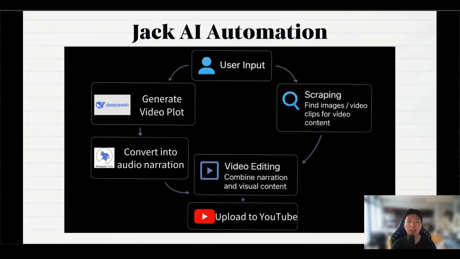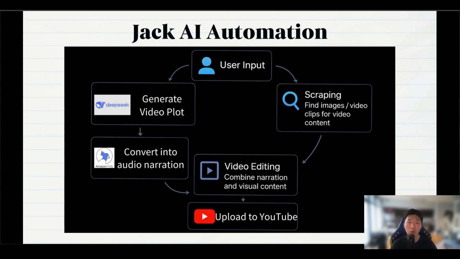So now let me first explain the N8N workflow I created. Many of you may have seen the anime fanfiction video generator that I introduced in the last episode. That's a great example to explain how our workflow works. First of all, I've already pre-packaged all the tools and nodes that you need in our workflow. When you download and use my workflow, you just need to go to the very first node and set your video topics in there. For example, in the anime fanfiction workflow, you just input the anime fanfictions that you want to base your content on, let's say Naruto or Dragon Ball. Then the following nodes will generate a video for you based on Naruto or Dragon Ball.